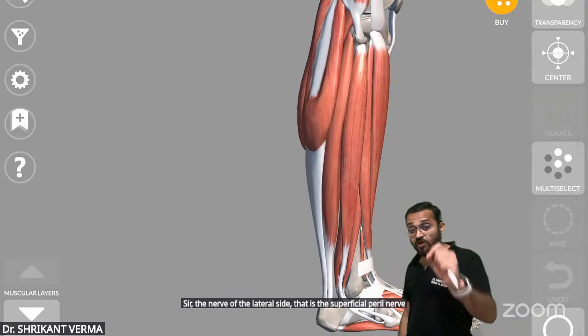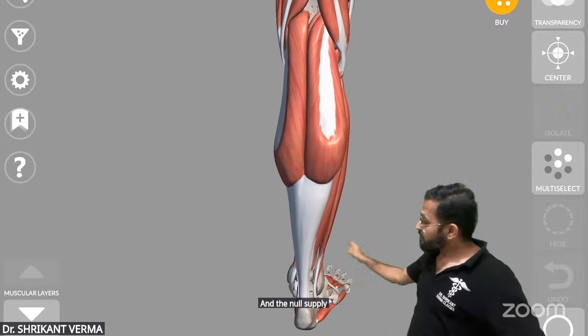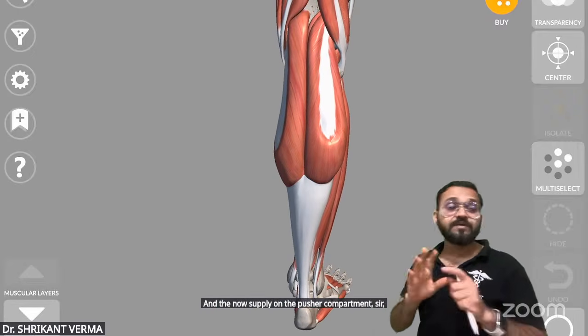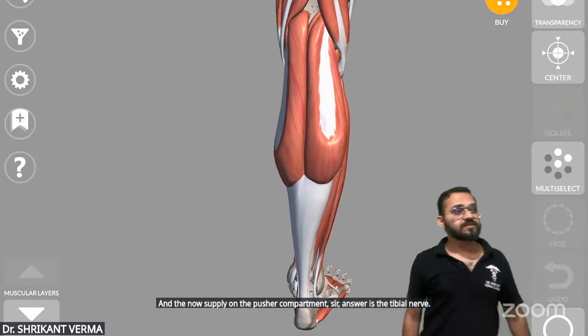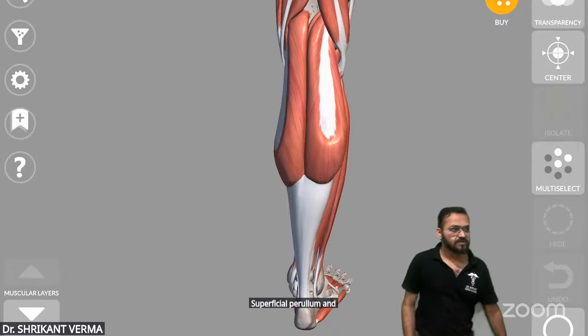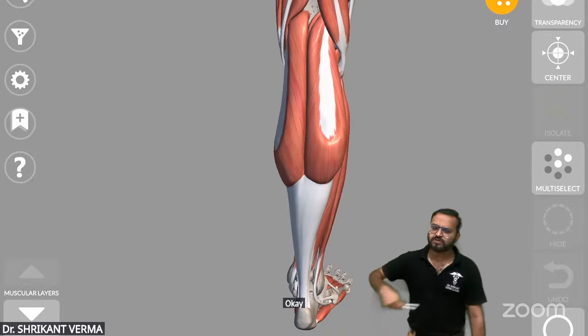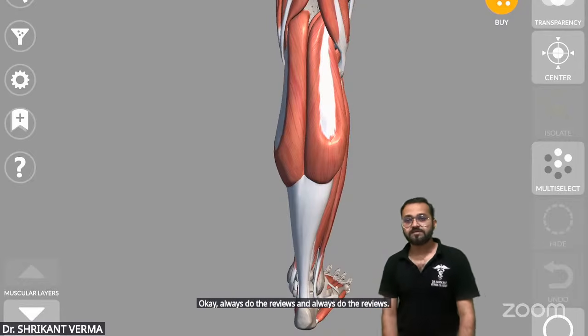So every muscle on the lateral side is supplied by the superficial peroneal nerve, and the nerve supply on the posterior compartment. Sir, the answer is the tibial nerve. We will see. Yes, deep peroneal nerve, superficial peroneal nerve, and here is the tibial nerve. We will do the revision 5 times, 10 times, so don't worry. Always do the revision.